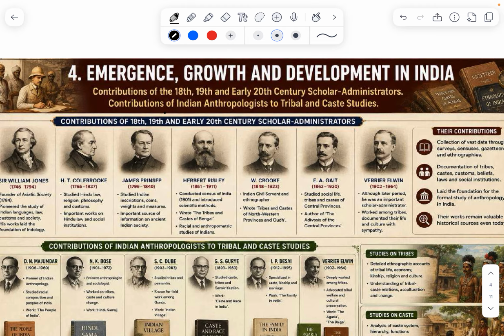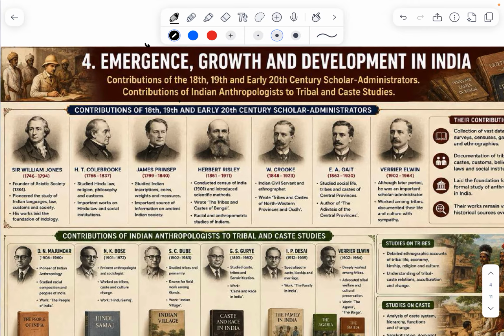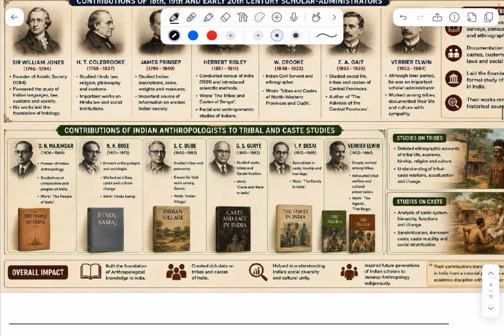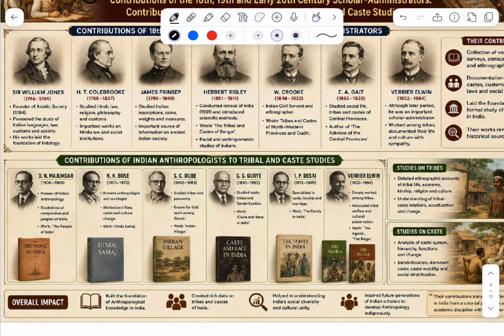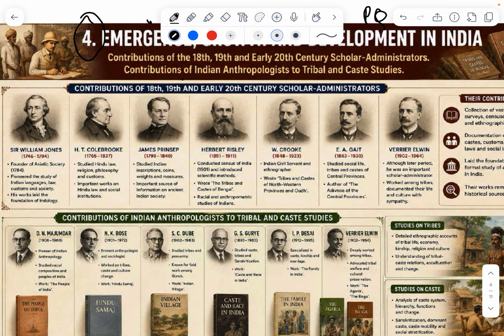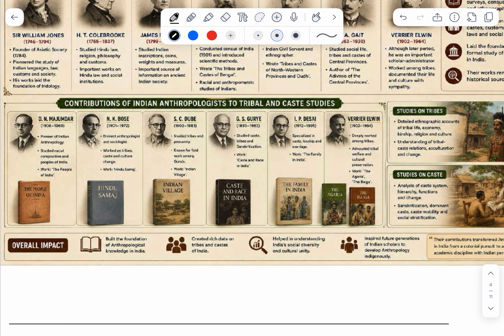Nowadays UPSC is asking more questions on this because it's more factual, and there are bouncer questions coming from this chapter. We'll study this chapter at the later end, because there are so many scholars. I don't know, but we'll try to cover PYQ-based questions, as much as is possible. Who are the British and English who have contributed to the Indian caste system or the anthropological studies? They've given their life, so we should study about them.